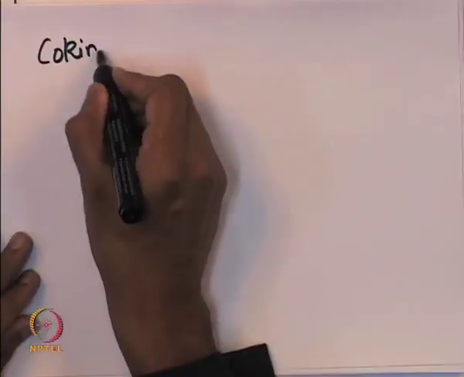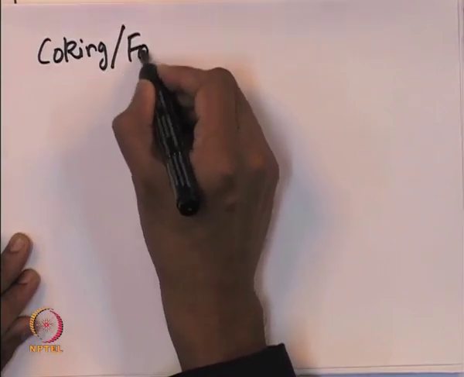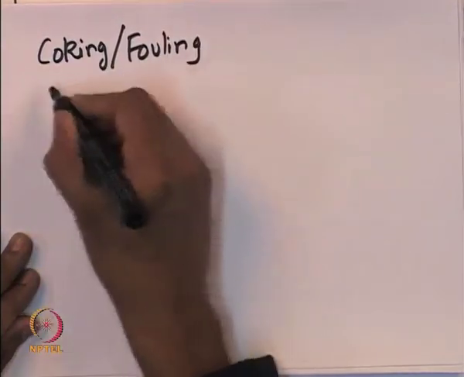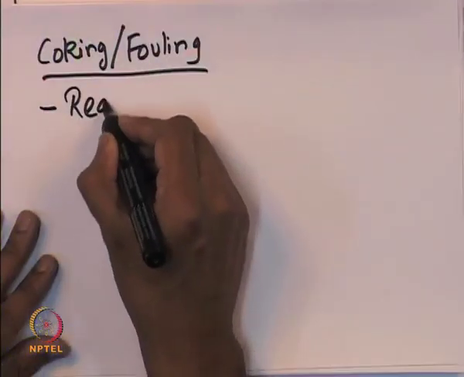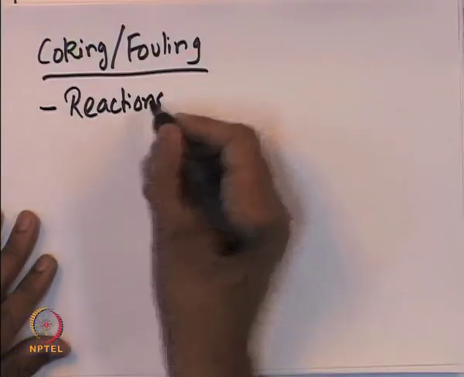Next we look at the next mechanism by which catalyst deactivation can occur, which is the coking or the fouling process. Now, this typically occurs in reactions involving hydrocarbons.